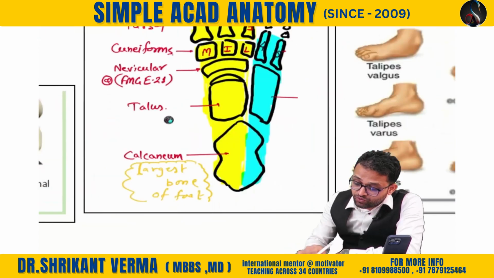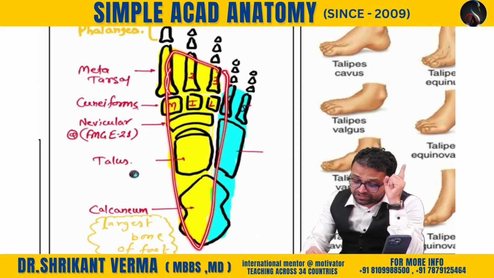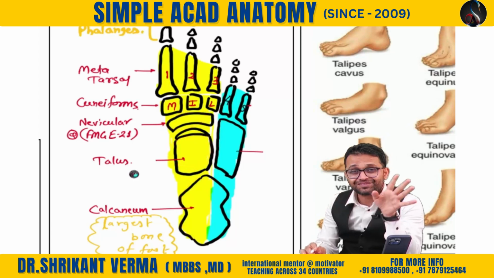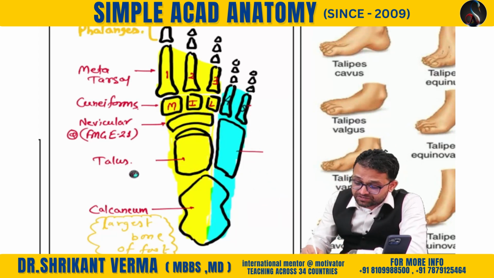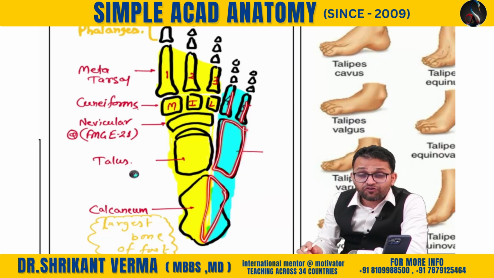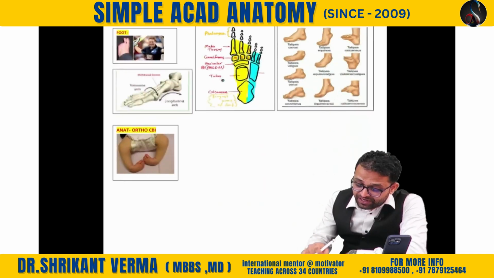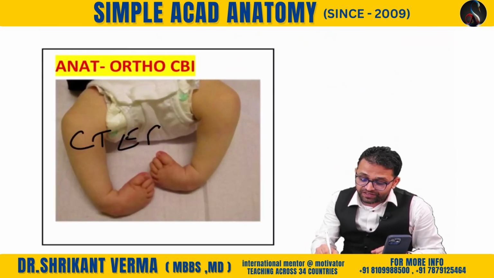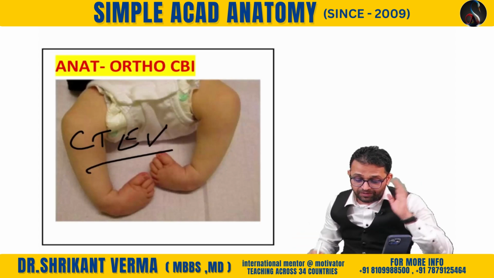Okay sir, now look here, what are the different bones which participate in the longitudinal arch? Magic of 3. First, second, third metatarsal, 3 metatarsals, 3 cuneiforms and 3 tarsals: navicular, talus and medial half of the calcaneum. Khatam. Now the magic of 2 for our lateral longitudinal arch: 4th and 5th metatarsal, the cube shaped bone cuboid, and the lateral half of our calcaneum. If there is a problem in the foot bones, there is a foot deformity, and the most common congenital deformity of the world is CTEV, congenital talipes equinovarus. Okay, so don't forget this one, these are important points.